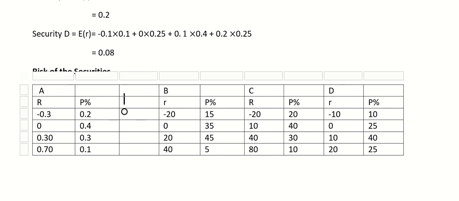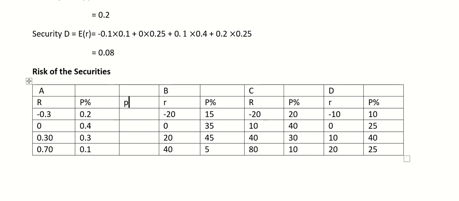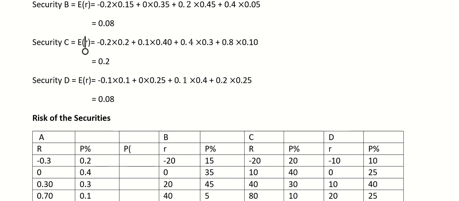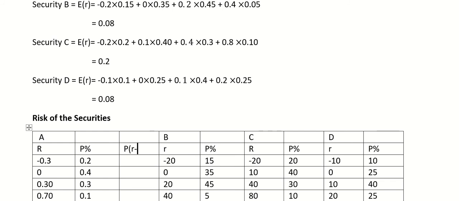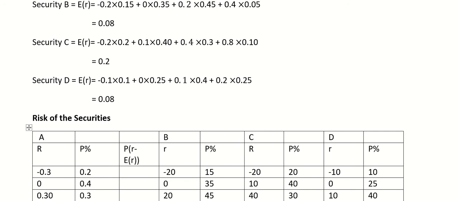To calculate risk, what do we have to do? We have to multiply the probability with R minus the expected return, which we have calculated here, whole square.